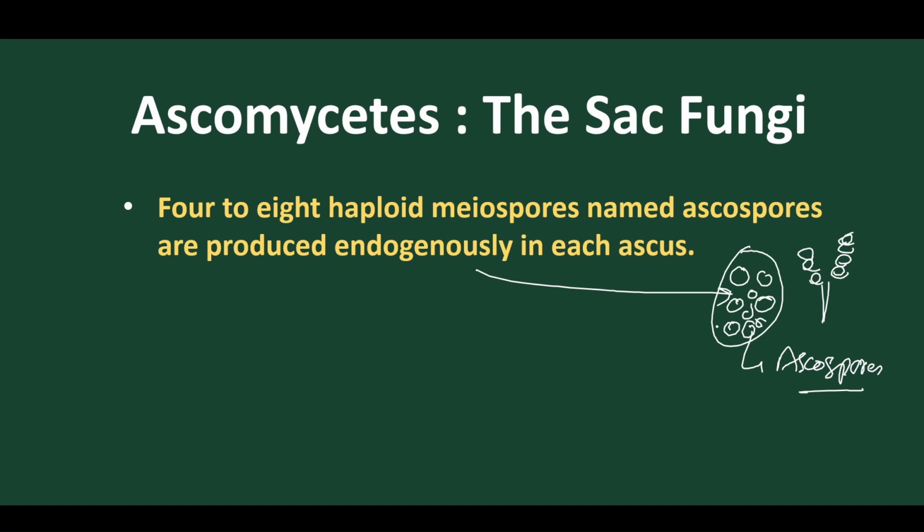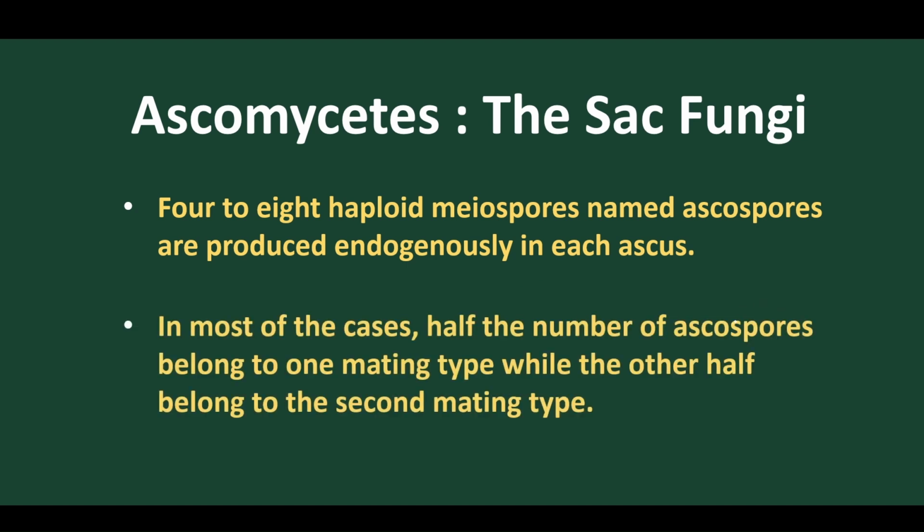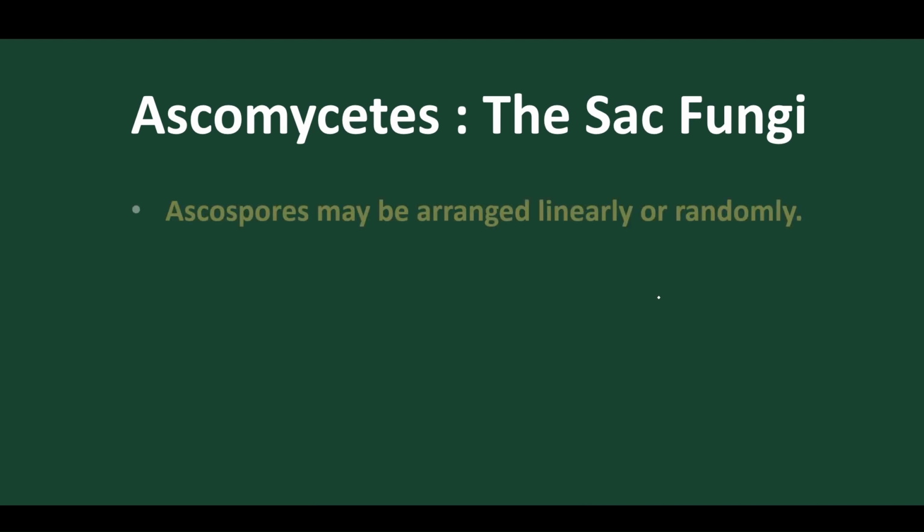So this is the Ascus. Ascus is the fruiting body. Within the Ascus we find the Ascospores present endogenously, meaning present within the body, whereas Conidia are exogenous in nature. In most Ascus, the two mating hyphae are united, because dikaryotic means they have two different hyphae. So the Ascospores belong 50% to one hypha and 50% to the other hypha. In this type we find 8 ascospores of different strains, either plus or minus, of different hyphae.